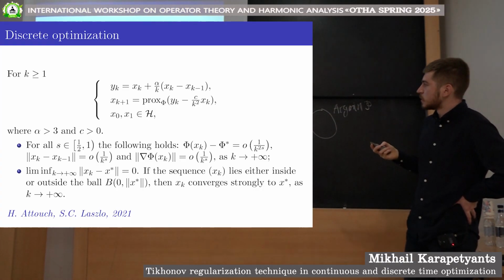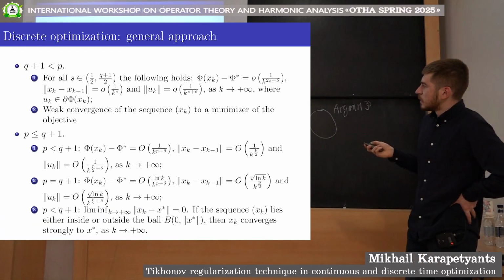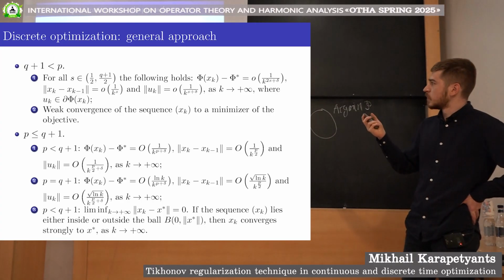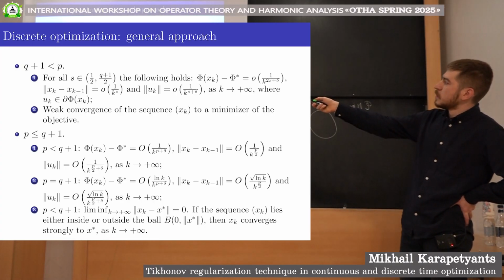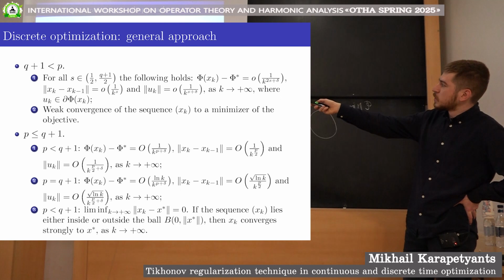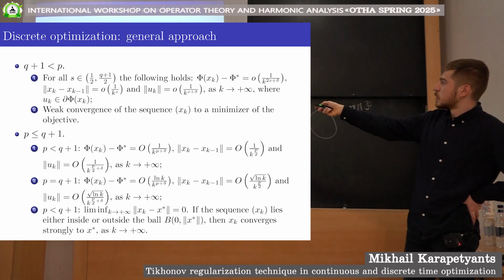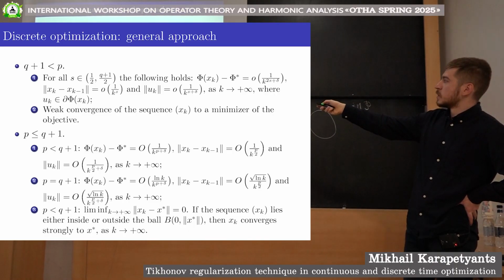The strong convergence to the minimal norm solution of the iterates was also shown, but under different choices of parameters. This slide perfectly illustrates one of the problems with proximal point algorithms. We have two different settings. Under this choice of parameters, we have fast convergence of the function values and only weak convergence of the generated sequences.